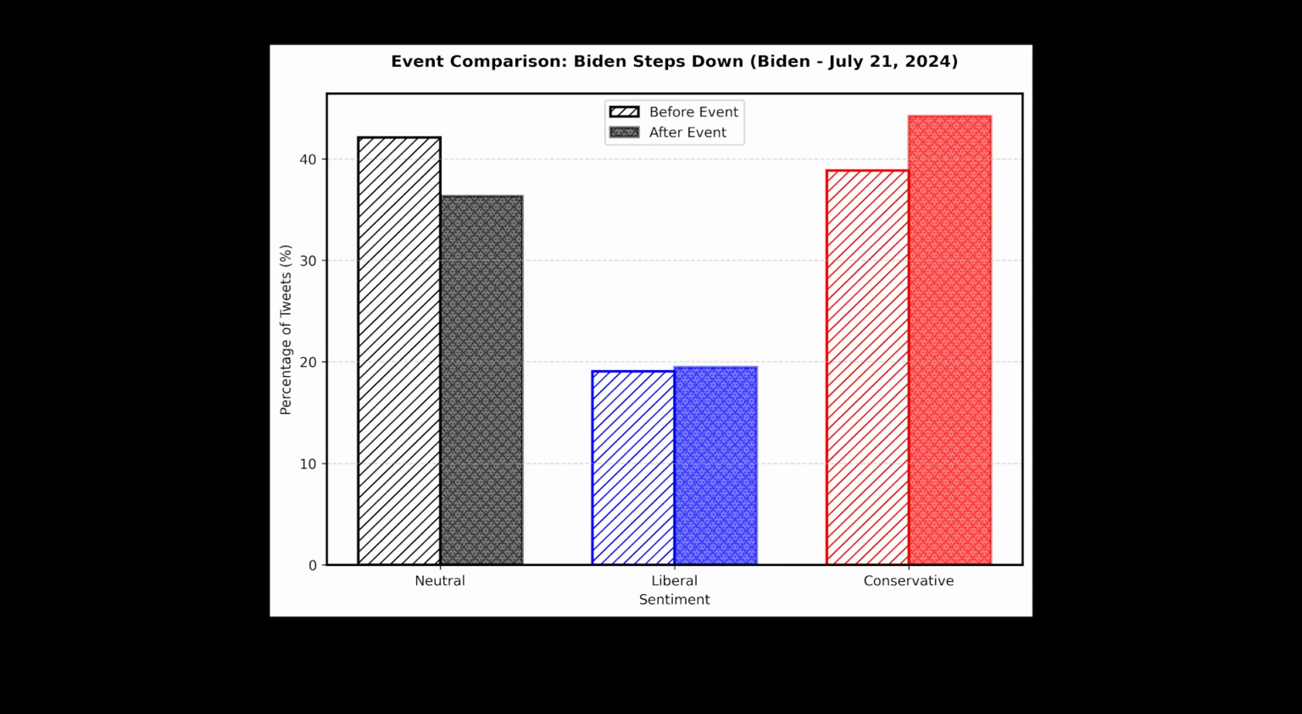What other events can we analyze? This graph shows the difference in sentiment percentages before and after some major event. Specifically, in this case, when Biden stepped down from the 2024 presidential race. With neutral tweets going down and political tweets up, it would seem that this event caused the sentiment surrounding Joe Biden to become more politically charged overall.